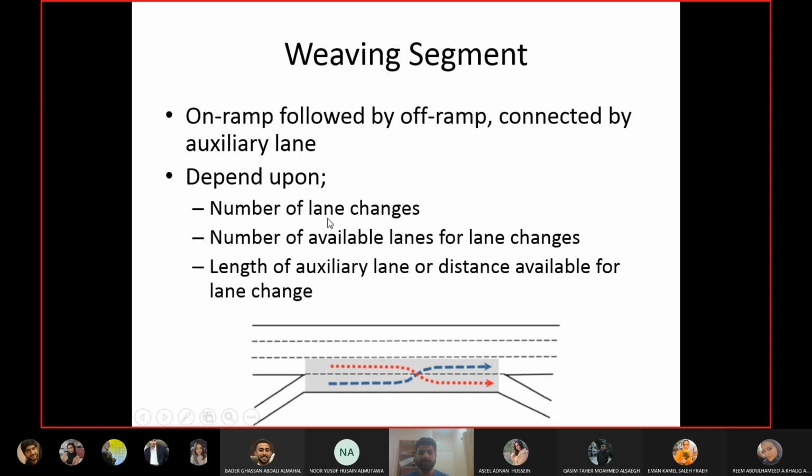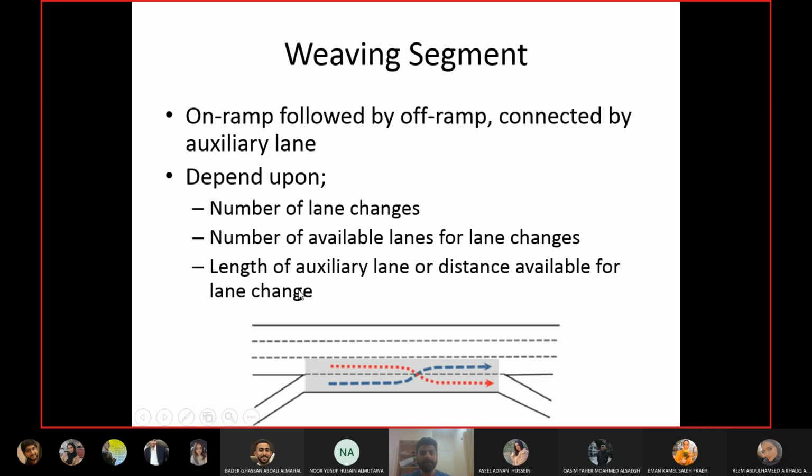How many lane changes will there be? If somebody wants to go from freeway to ramp, how many lanes does he have to change, and the other way around as well. If somebody is coming from the ramp going to freeway, how many lane changes does he have to make? Number of available lanes for making the lane changes. Basically the lane changes happen from the auxiliary lane to the first lane of the freeway, and I will show you different combinations for it in the next slide.